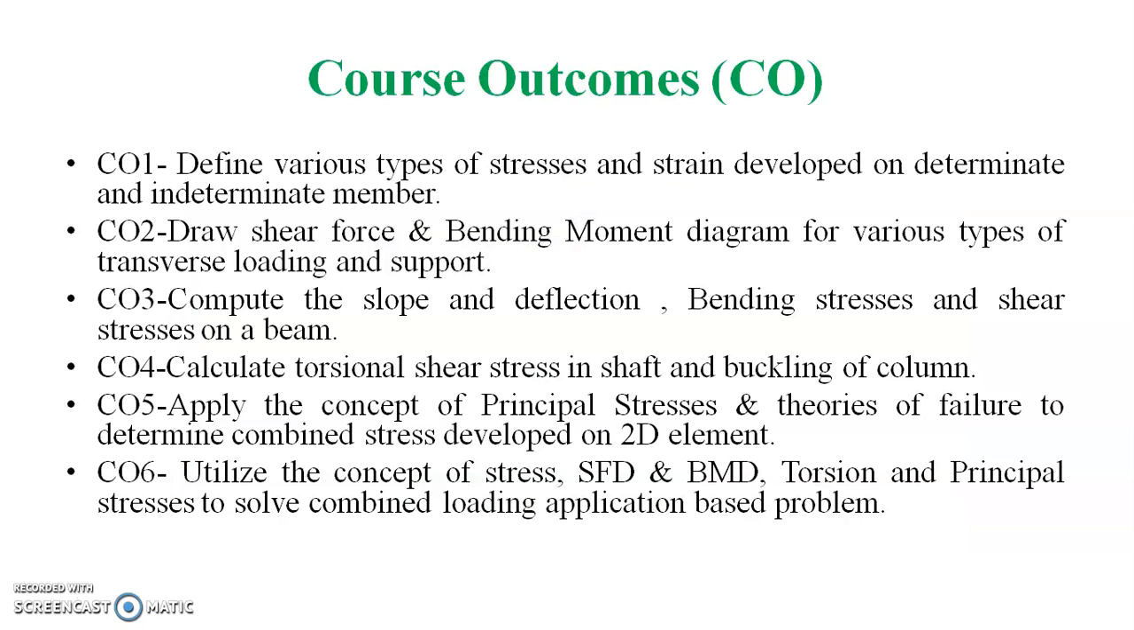The course outcomes are dependent on the 6 units. So there are 6 course outcomes. The first topic is simple stresses and strain. So the course outcome is to define various types of stresses and strain developed on determinate and indeterminate members. Second, shear force and bending moment. Draw shear force and bending moment diagram for various types of transverse loading and support.